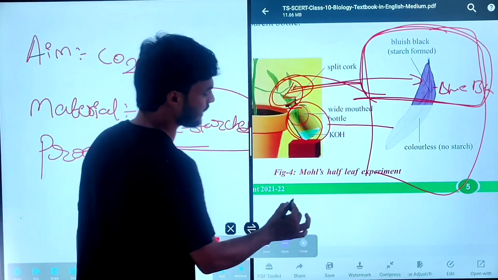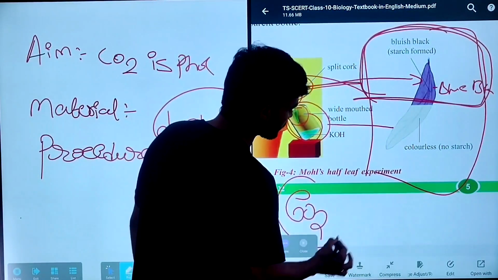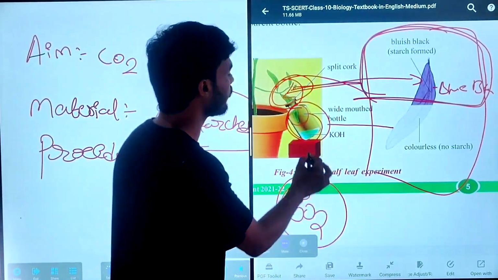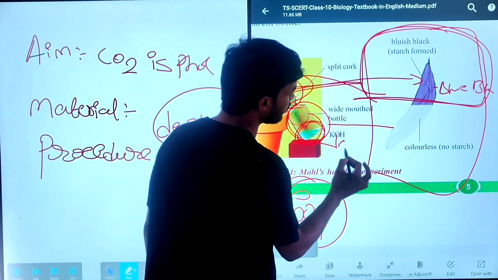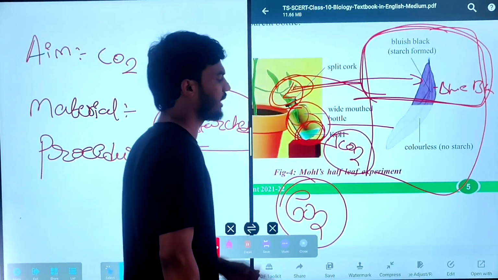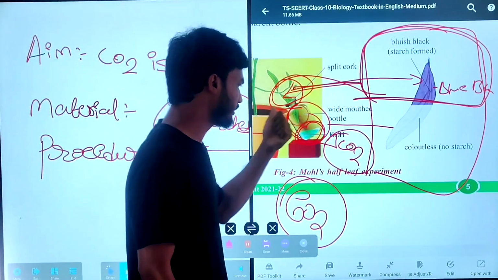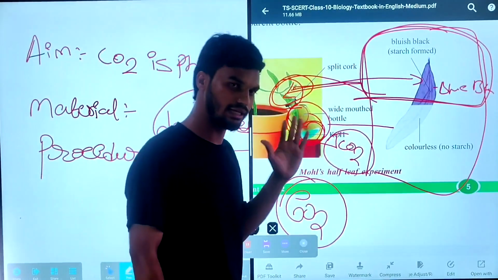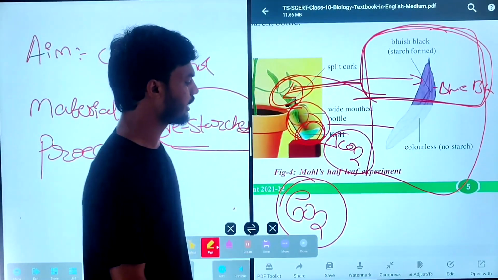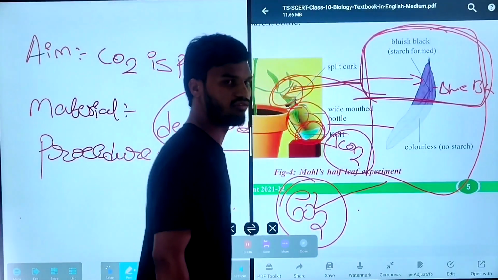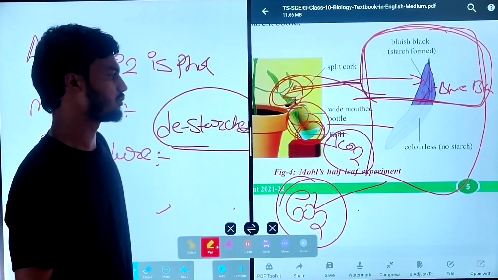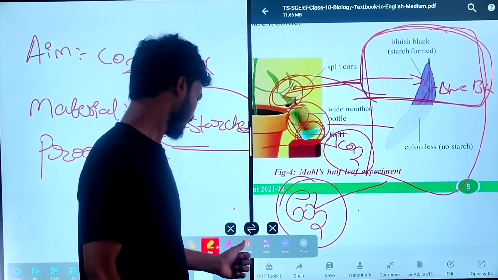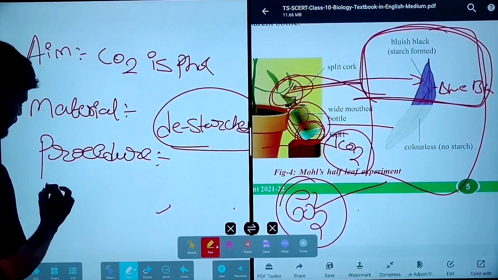By this experiment, we can say that carbon dioxide, CO2, is necessary for photosynthesis. When you add the KOH, the KOH absorbs the carbon dioxide, so the leaf covered inside is unable to prepare starch by photosynthesis. By this activity, we can say experimentally that carbon dioxide is necessary for photosynthesis. This is the mode of experiment. This is also a most important, frequently asked experiment. And precautions. What are the precautions?